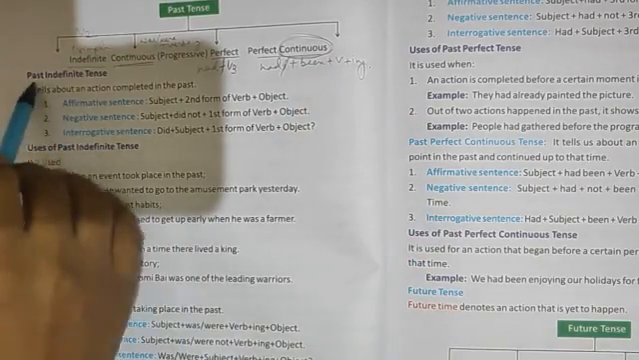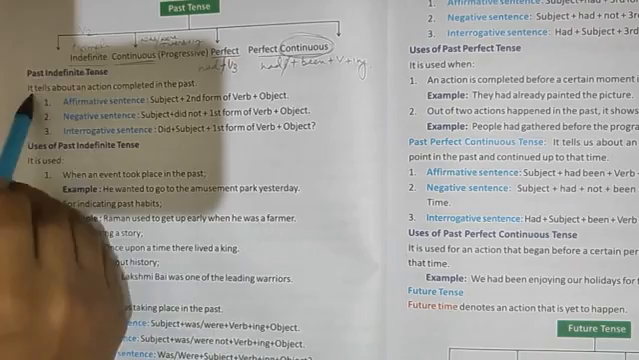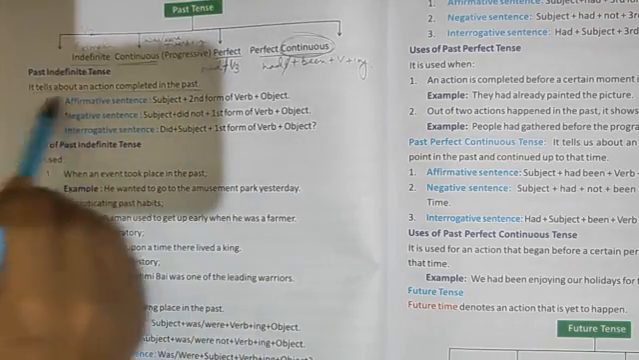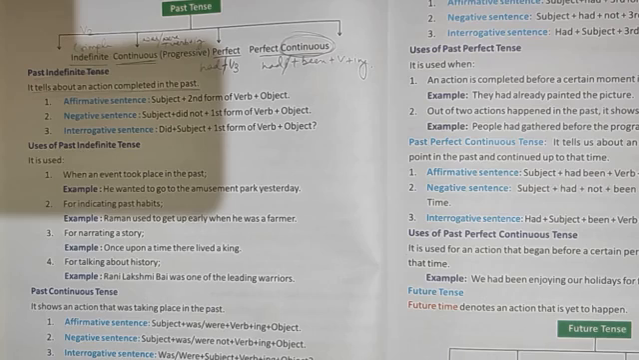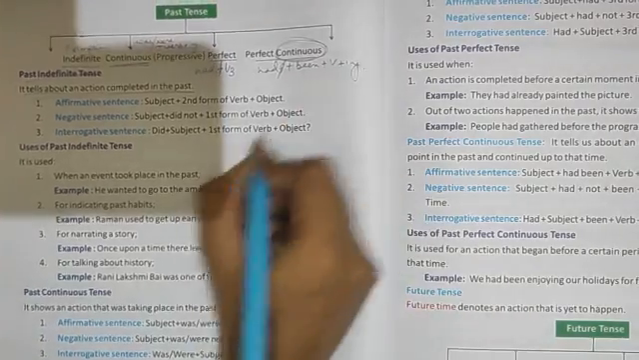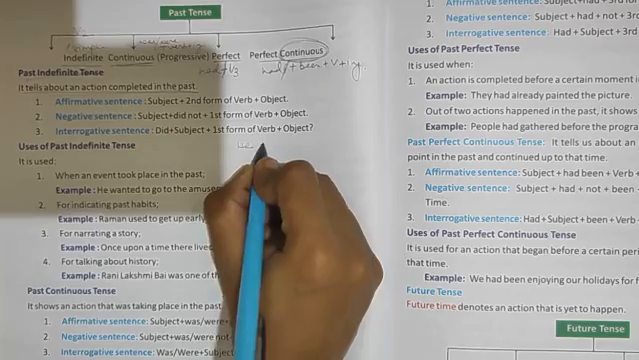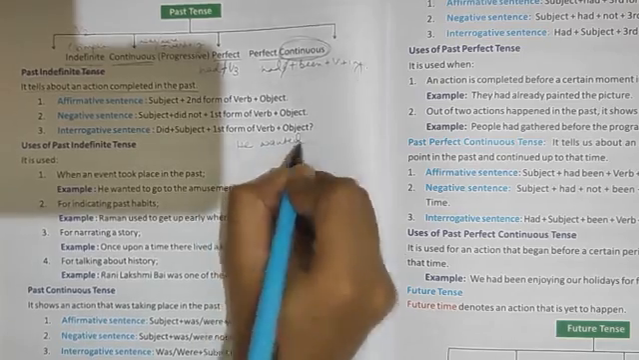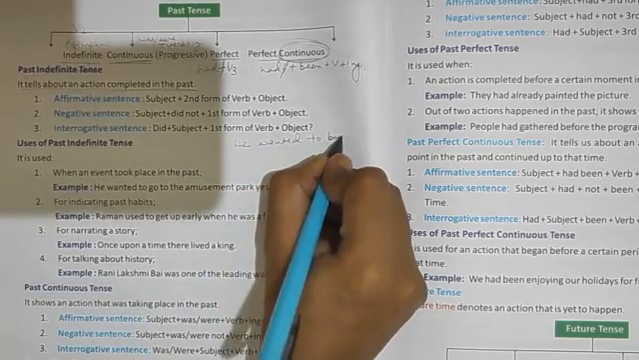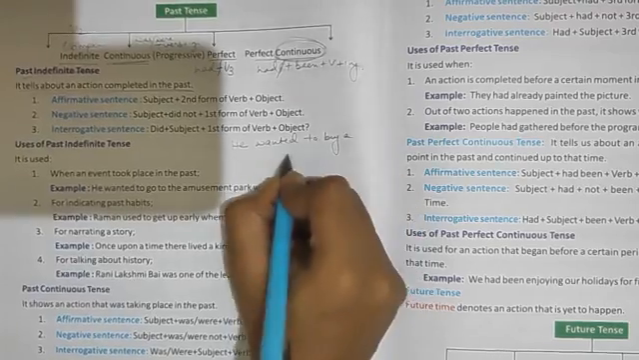Now take past indefinite tense. It tells about an action completed in the past, about a person, about a work that has been completed in the past. For example, he wanted to go to the amusement park. He wanted to buy a computer.